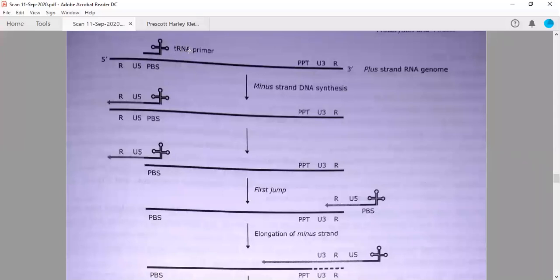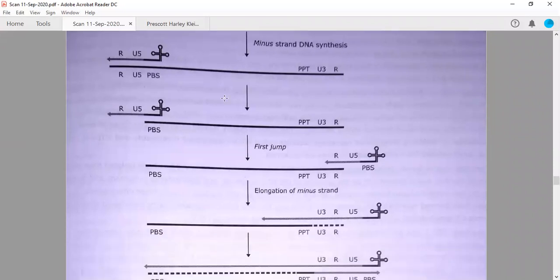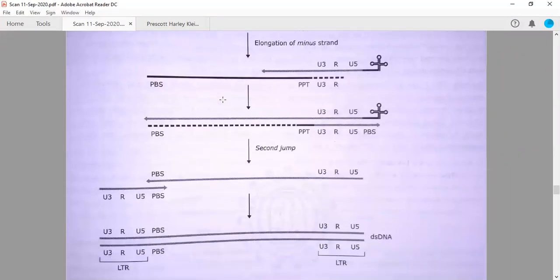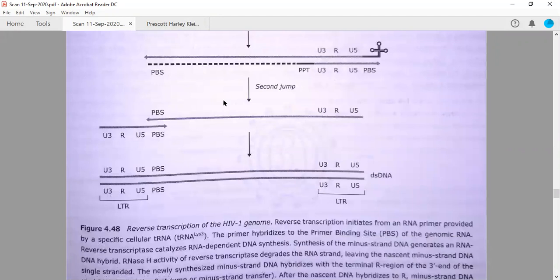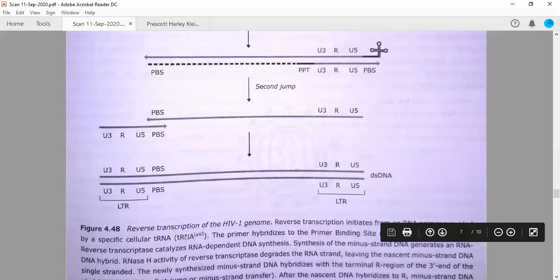Okay, PBS is actually the region with which the primer will bind. In the case of HIV, the primer used is tRNA. tRNAs are carriers of amino acids, right? So the tRNA for lysine is actually used for this particular purpose as a primer. You need to note this.